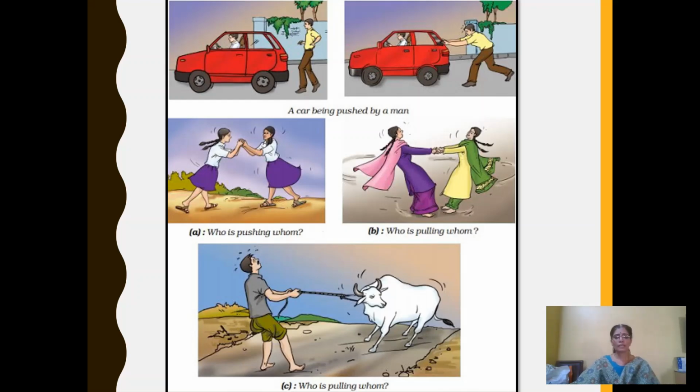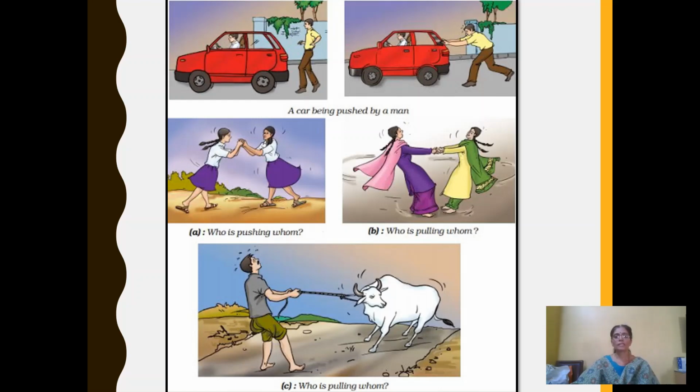In the next instance, you can see three familiar examples down there, A, B and C. In case A, both the girls are pushing each other. Both the girls are applying force, that is push force, on each other. And in case B, both the girls are pulling each other.